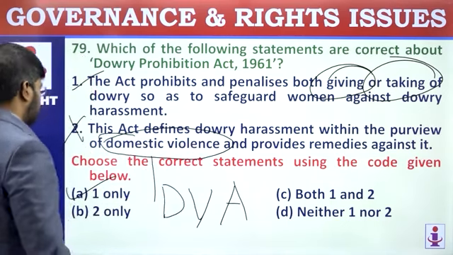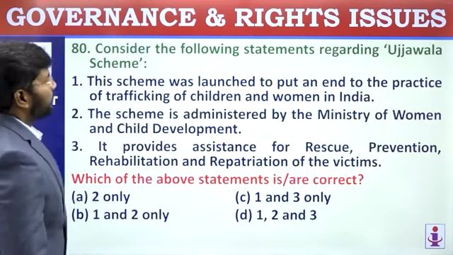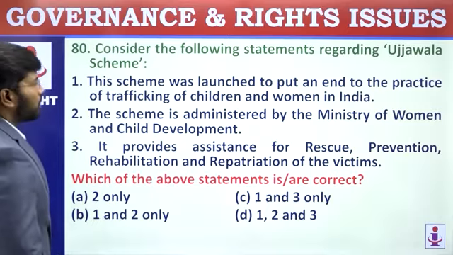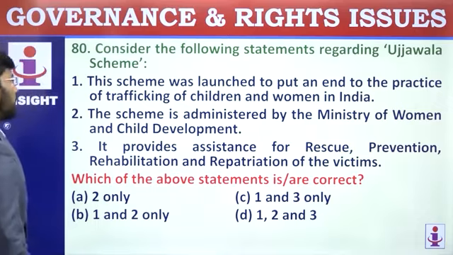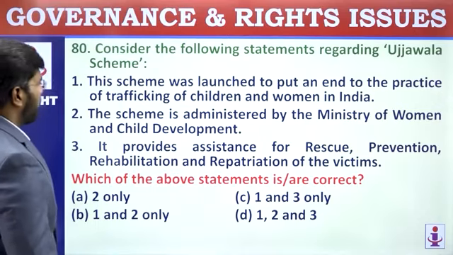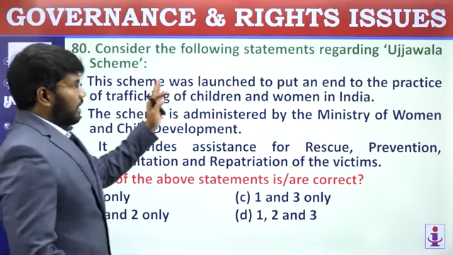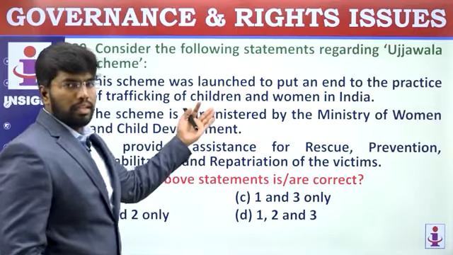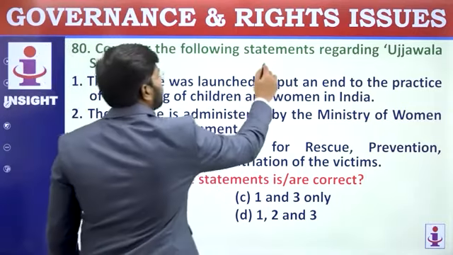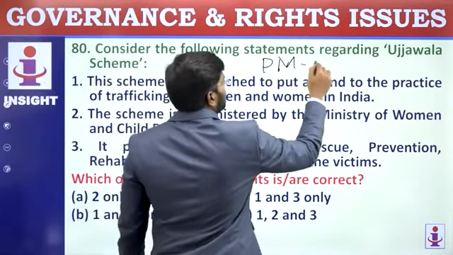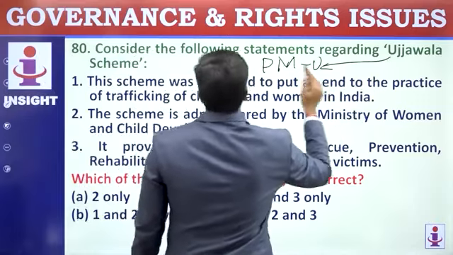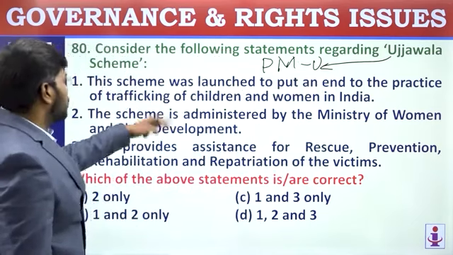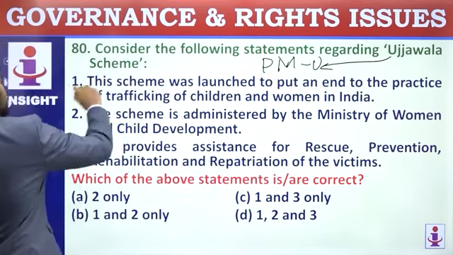So this is different. Consider the following statement regarding Ujjwala scheme. This scheme was launched to put an end to the practice of trafficking of children and women in India. Usually you would have thought Ujjwala is related to another aspect now. You have to know the difference between PM Ujjwala and Ujjwala scheme. Ujjwala scheme is related to trafficking in women in India. So it was related to trafficking. So first statement is correct.